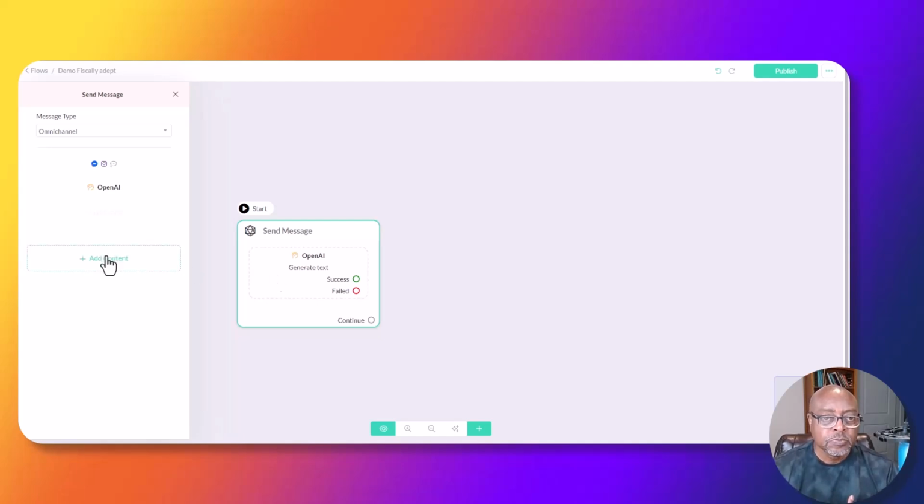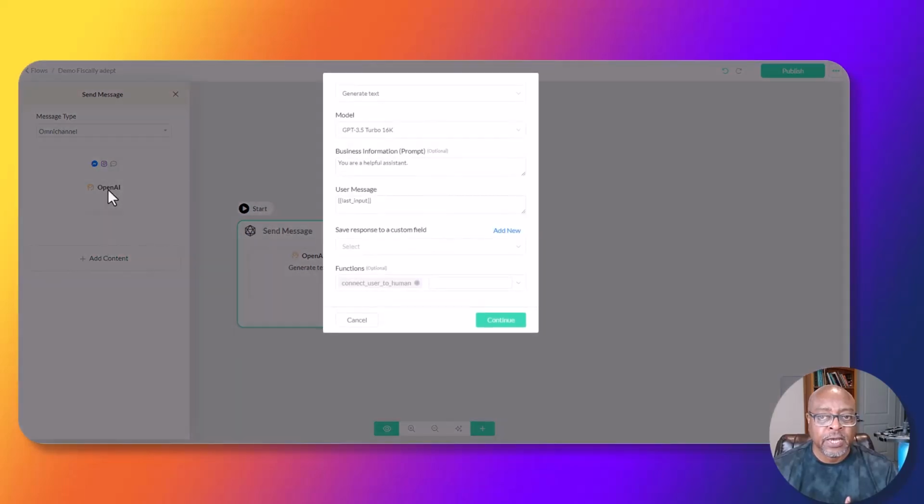We're going to go here to the AI. So we added that, and then we click on AI, and this box pops open. So we're generating text. There are different things that can happen here.